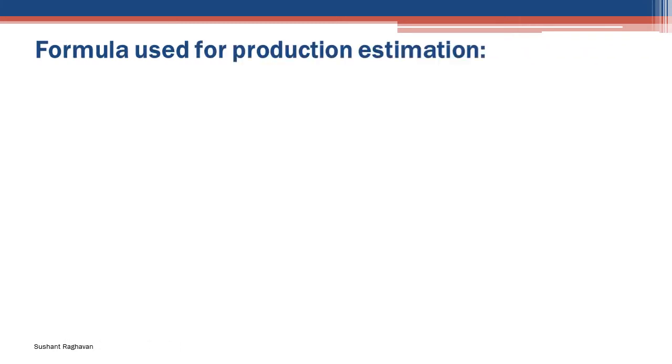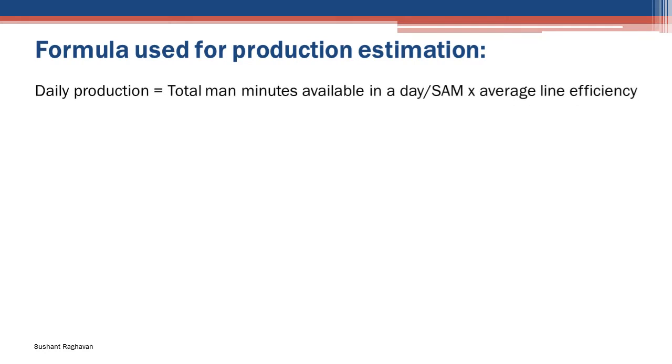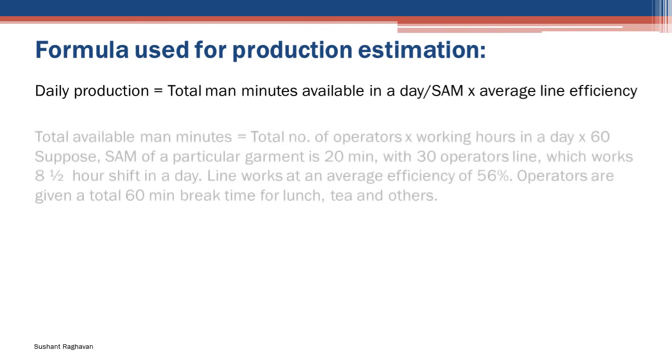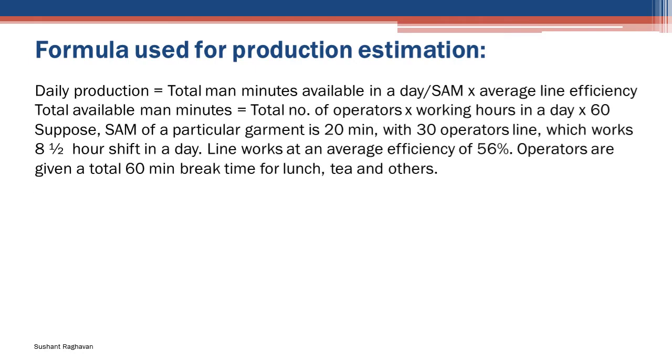Formula used for production estimation. Daily production equals total man minutes available in a day divided by SAM, into average line efficiency. Total available man minutes equals total number of operators into working hours in a day into 60.